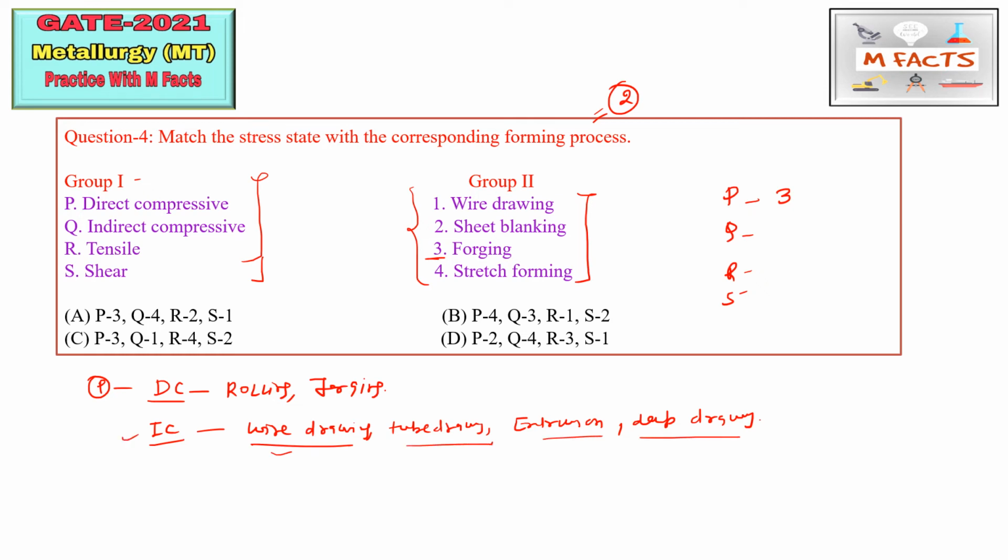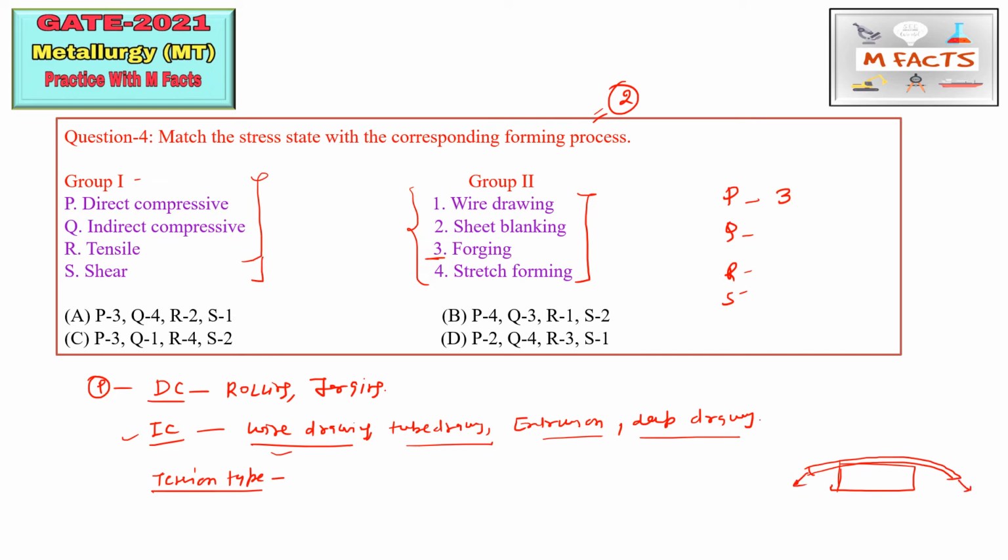indirect compressive. Next is tensile or tension type. This is also known as tension type or tensile forces, tensile stresses. As the name suggests, this is the process in which tensile forces are applied by using the dies. Okay, so this is the tension type of process.